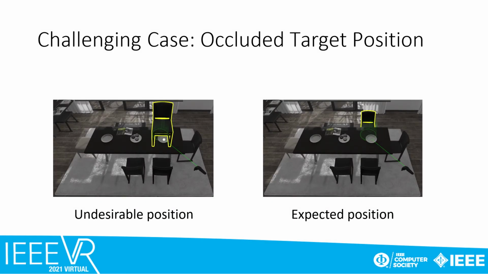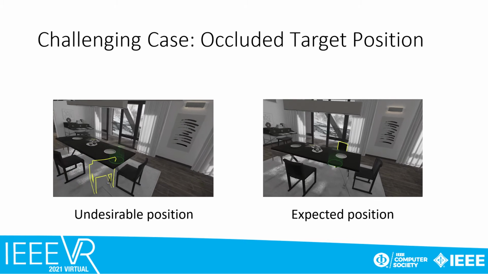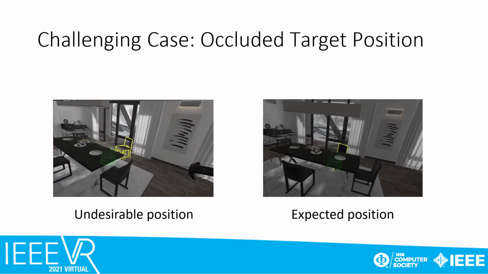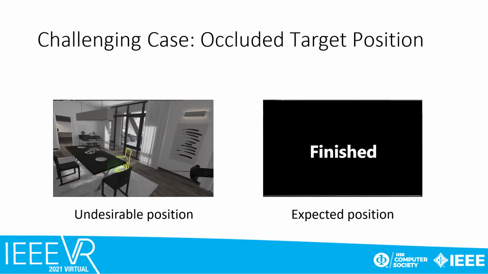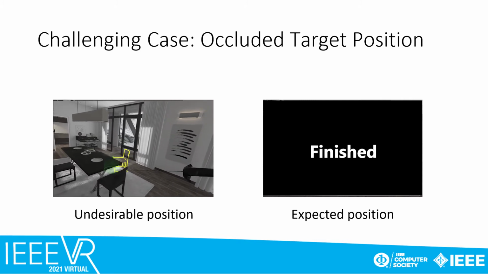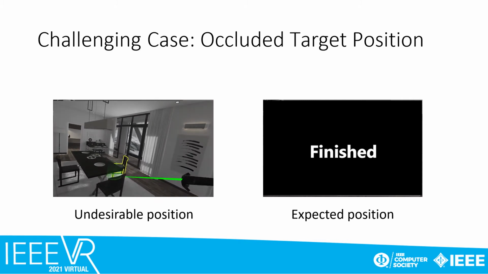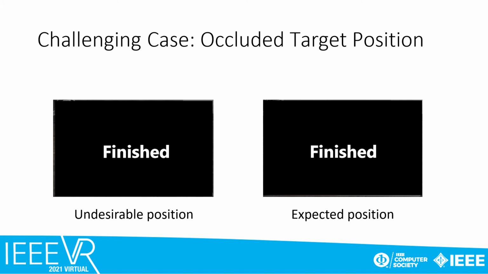Another one is finding a suitable landing place. When selecting an occluded position, the raycasting technique will always point to the first object that intersects with the ray. So we allow the ray to penetrate all supportive objects for finding the legal point to support the moving object. For example, chairs are not usually placed on the table. We will penetrate the table along the rays to find a more suitable place for the chair.